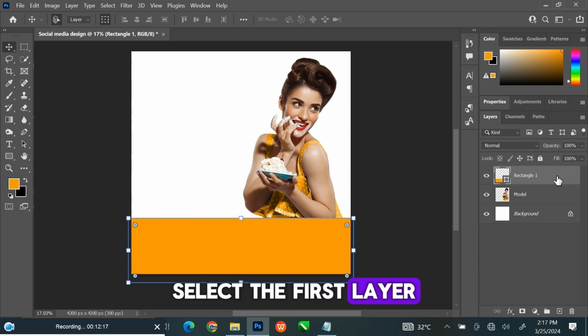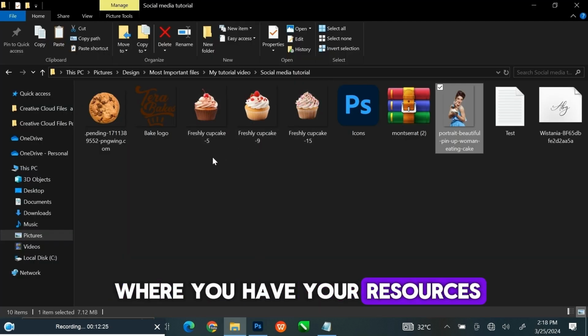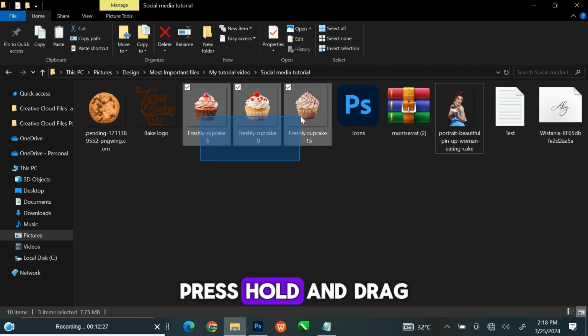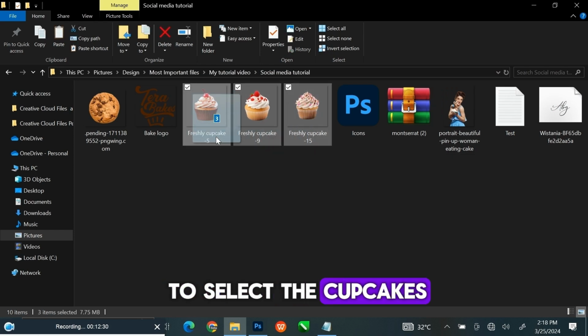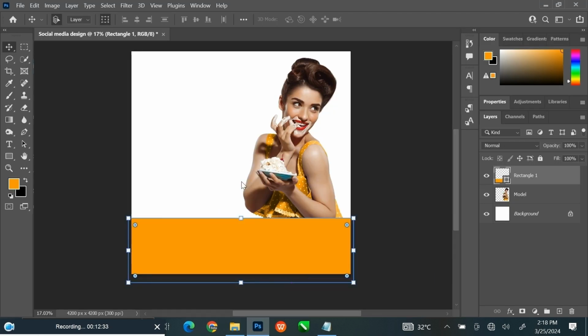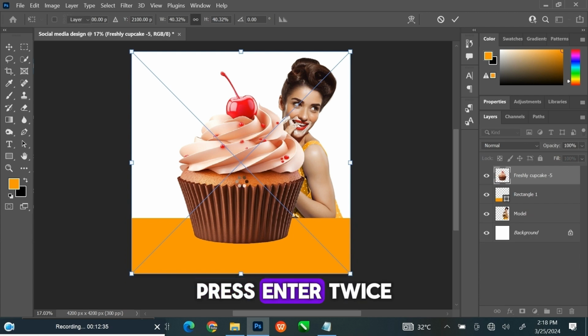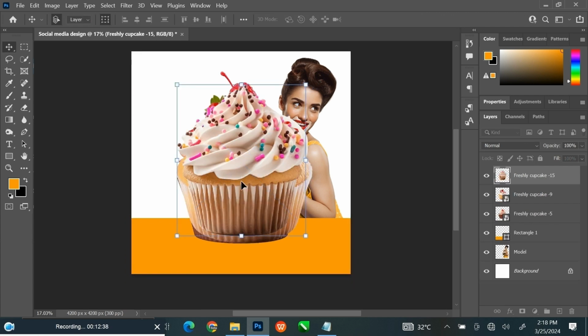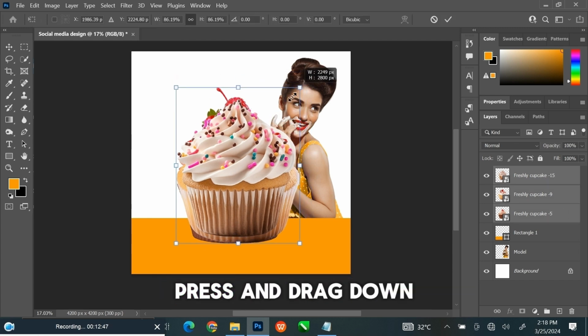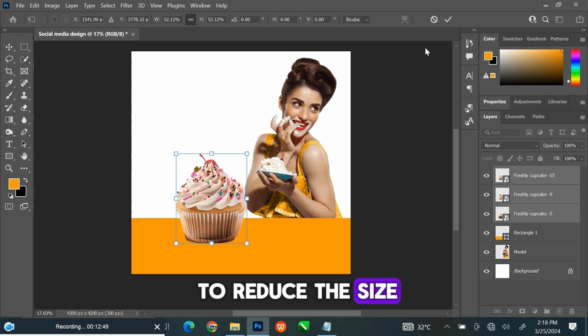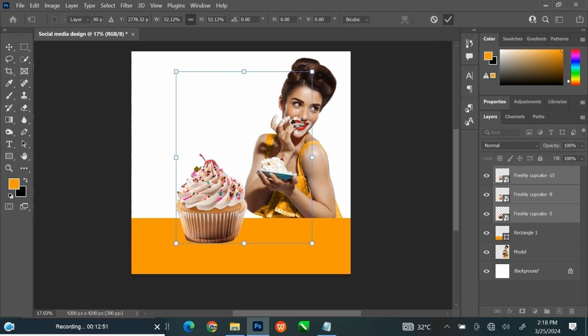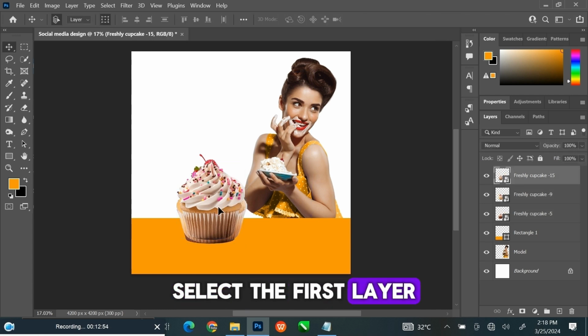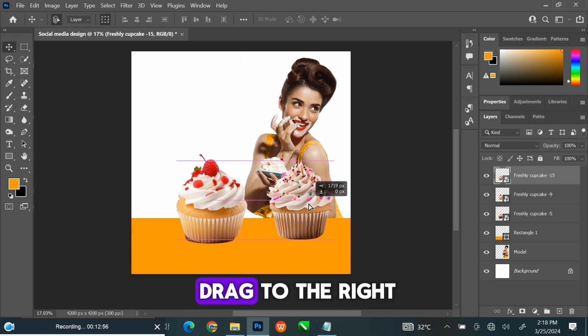Select the first layer. Go to the folder where you have your resources. Press, hold and drag to select the cupcakes, then drag to Photoshop. Press Enter twice. Hold Shift key to select the 3 layers. Press and drag down to reduce the size. Select the first layer. Hold Shift key and drag to the right.